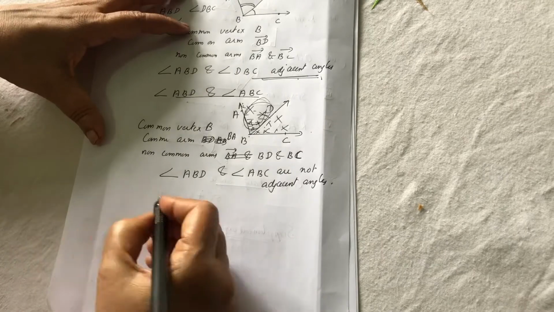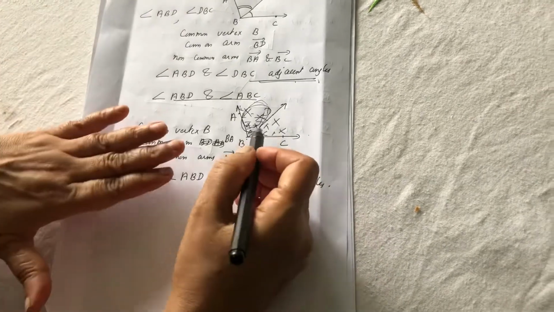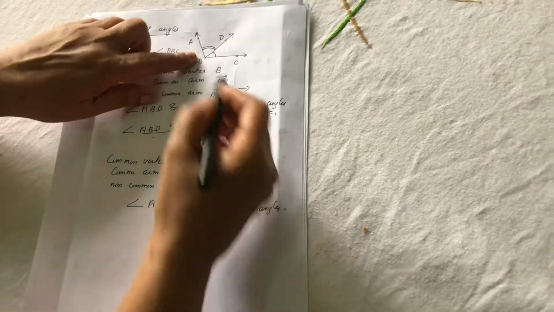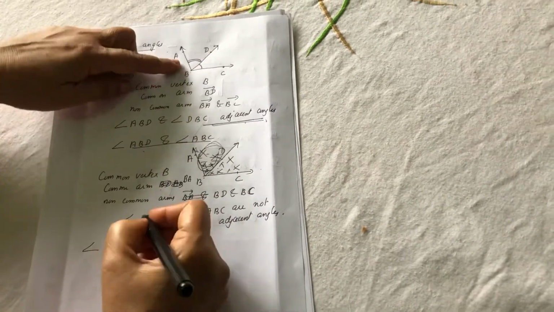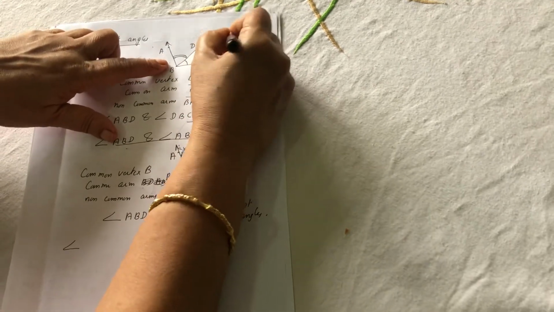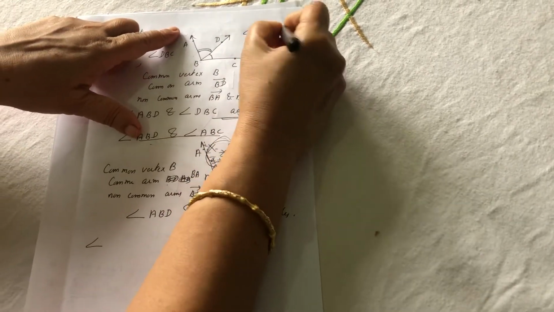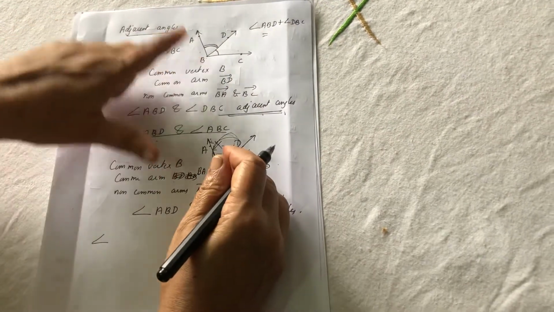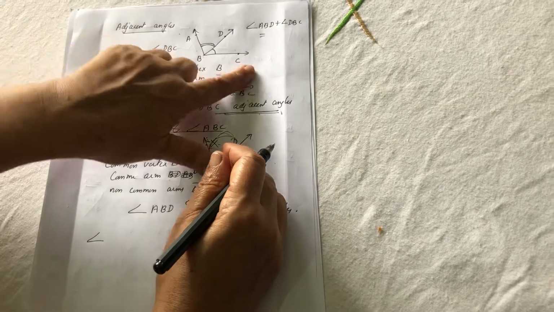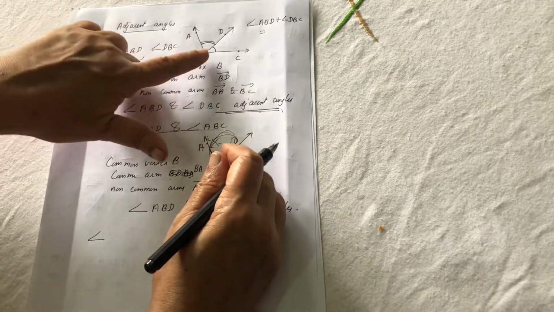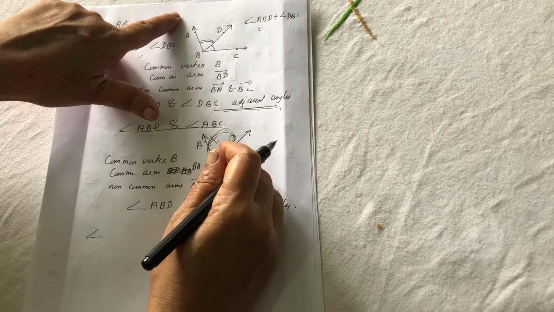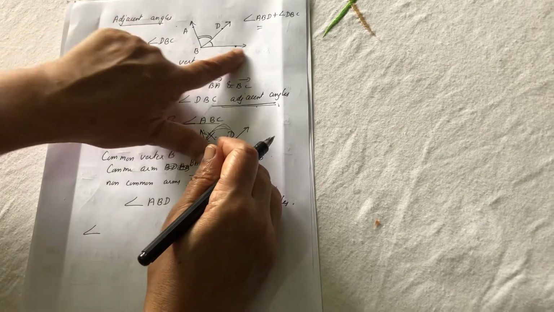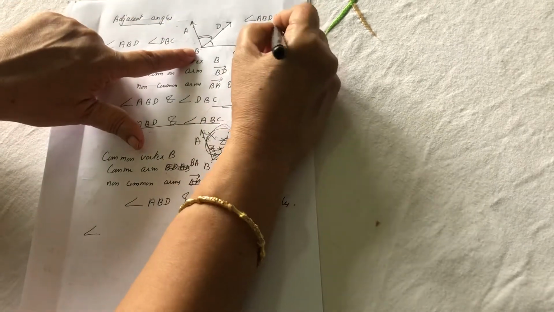Another thing is that when two angles are adjacent angles, the sum of angle ABD plus angle DBC should be equal to the angle made by the non-common arms. Which is the angle made by the non-common arms? BA and BC are the non-common arms. The angle made by these non-common arms is ABC.